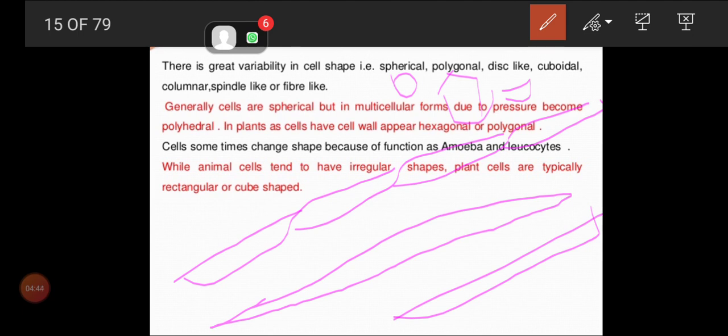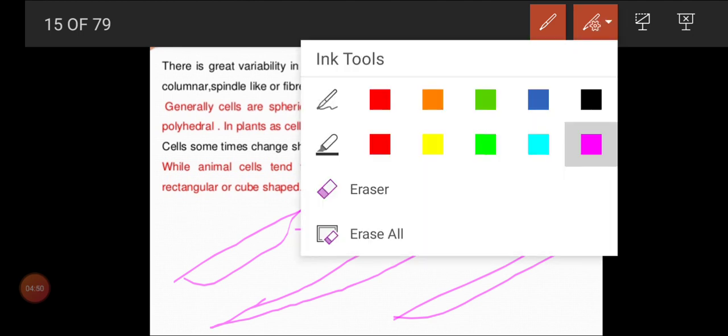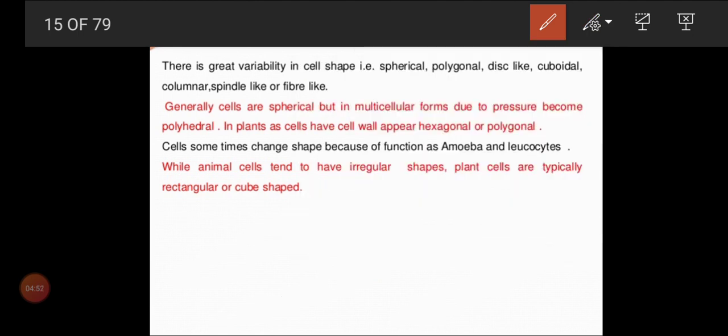Generally cells are spherical, but in multicellular forms, due to pressure, they become polyhedral. Normally while forming it will be spherical only, children, but because the neighboring cells all give pressure, they need to adjust in that area, so the shape is changed into polyhedral. In plants as well, the cell wall appears, and that's why they attain a common structure like hexagonal or polygonal.